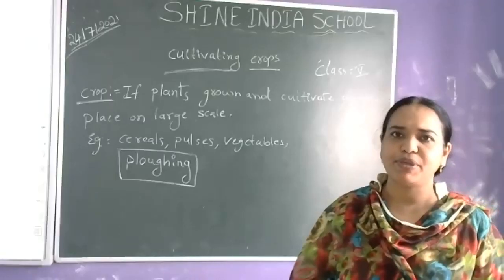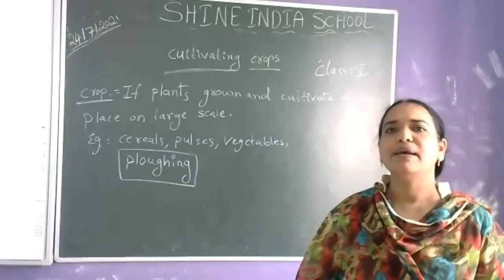So farmers prepare the fields before sowing the seeds. The first stage they follow is ploughing. So in the cultivation of crops, the first stage is ploughing. Did you get it? Why does the farmer have to till the field? Tilling or ploughing, both are the same.